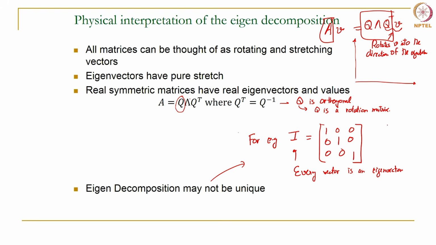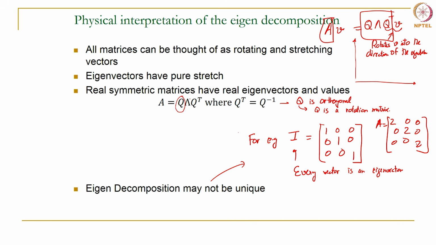I could also make up another matrix, let us call it A. So, there is no rotation at all for this matrix A, all it is doing is stretching, and it will do so for every vector.